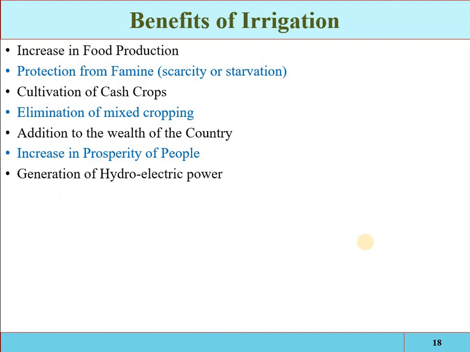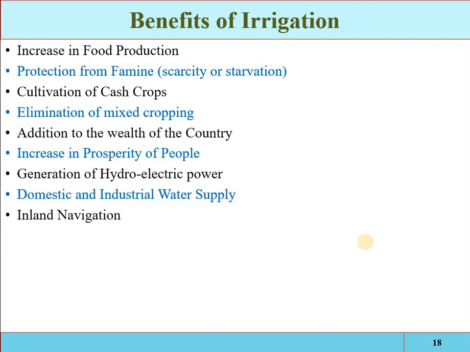Generation of hydroelectric power. Major river valley projects are usually planned to provide hydroelectric power together with irrigation. We have to store the water for the off season, so we can also generate hydroelectric power. Domestic and industrial water supply: if you store the water for irrigation purposes, that water can also be utilized for domestic and industrial purposes. Inland navigation: there will be contact between the people. Improvement of communications: roads and pathways will be constructed.